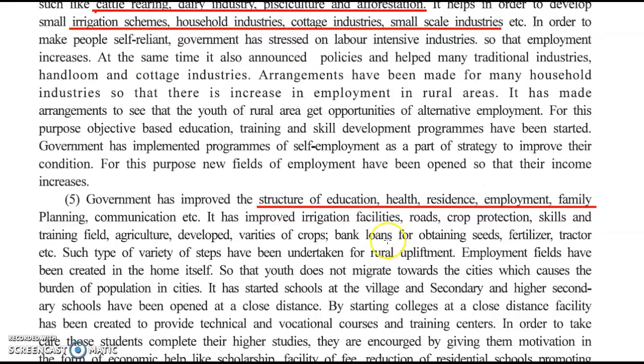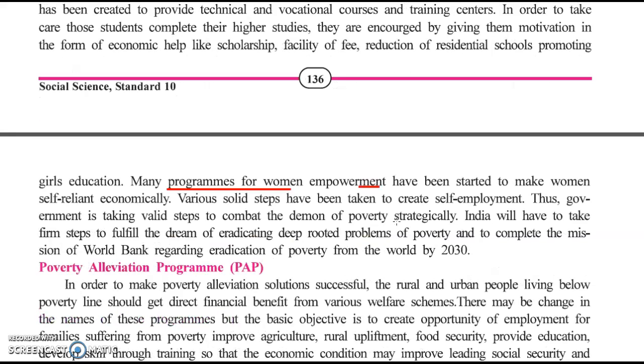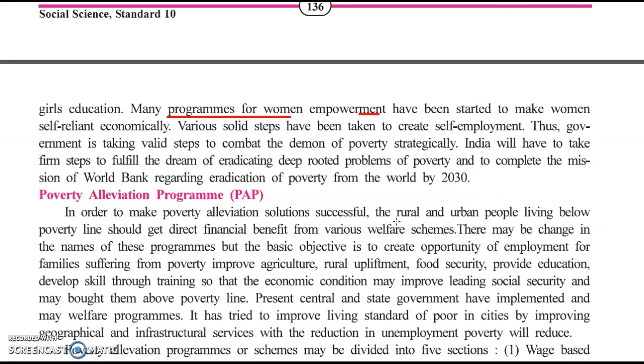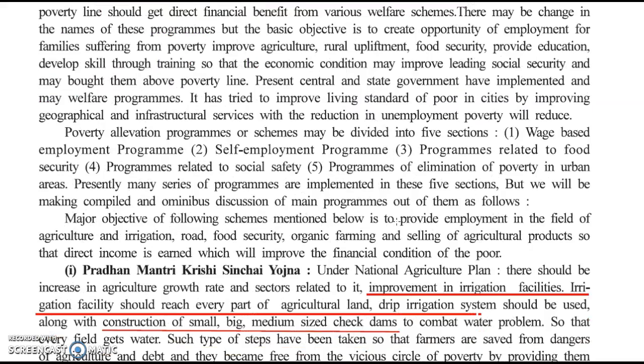The government also improved the structure of education, health, residence, employment, family planning, communication, etc., in order to increase development. And they made programs for empowerment of women,